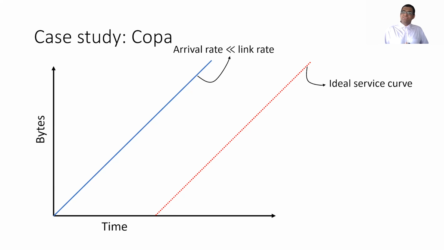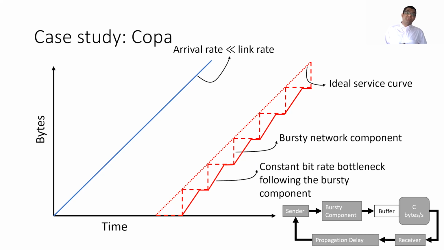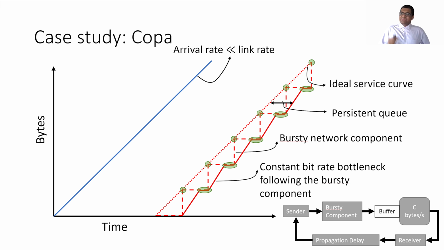Suppose the arrival rate is much lower than the link rate. This is shown by the blue service line. And the service curve of the ideal constant bitrate link is shown by the red dotted line. Now the sender may be followed by a bursty component, which accumulates packets together and sends them in bursts. And after this, we have the constant bitrate bottleneck link. And then the service curve is going to look like this. Now you'll notice that there is persistent queuing between the ideal service curve and the service curve of the final bottleneck link. And this is in spite of the fact that each of these individual components periodically empty their queue.